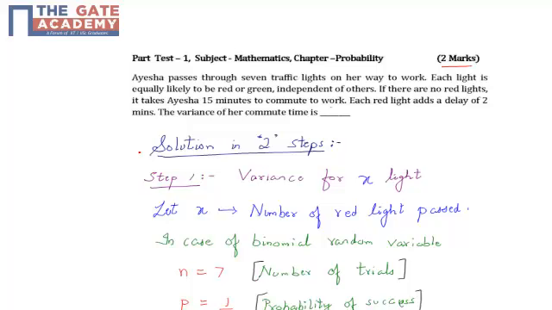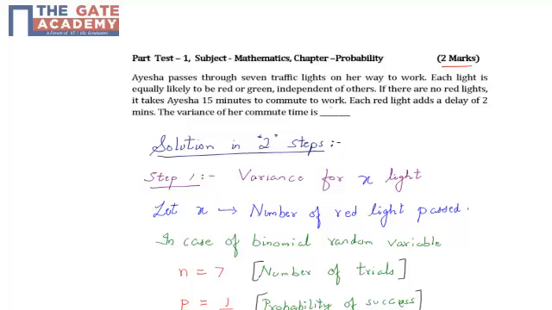Such kind of question we will solve in 2 steps. In the first step, we will find the variance for the number of red lights. So let X be the number of red lights passed through. In the case of a binomial random variable, we would have n equal to 7, that is my total number of trials, since we are given that in all there are 7 traffic lights.